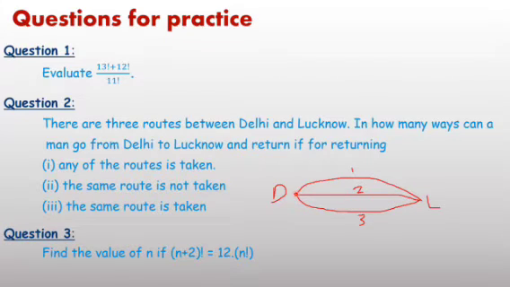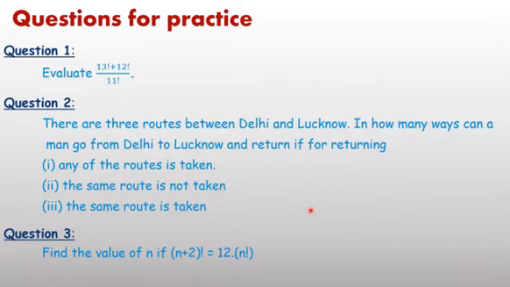It implies, for Delhi to Lucknow you are taking the first route, returning you have only 2 options, second or third. If the first time you are going by route number 2, then returning you have 2 options, 1 or 3. In this pattern you can solve the second part. Means from Delhi to Lucknow how many ways? 3 options, but returning you have only 2 routes. And if the same route is taken, means from Delhi to Lucknow we go by route number 1, returning is also the same route. In this pattern you think and try to solve these 3 parts and give your answer.